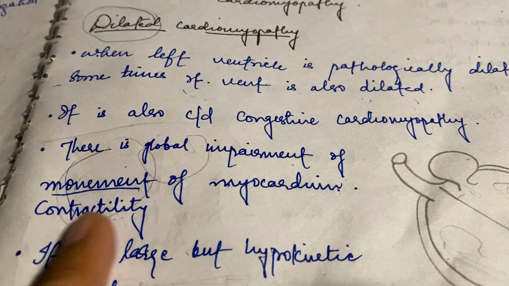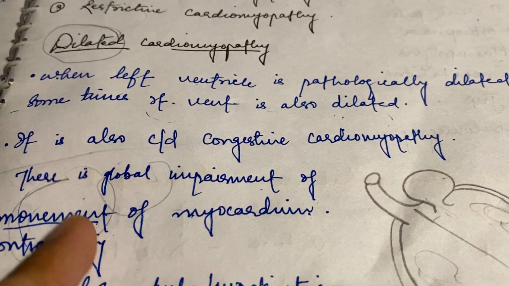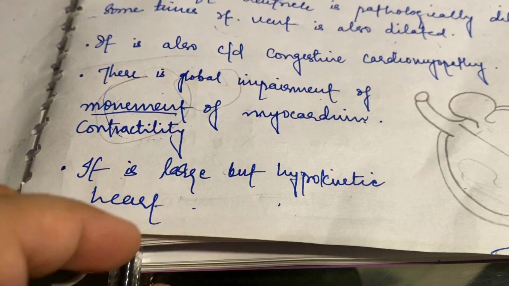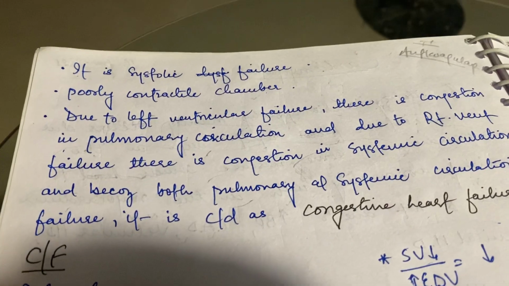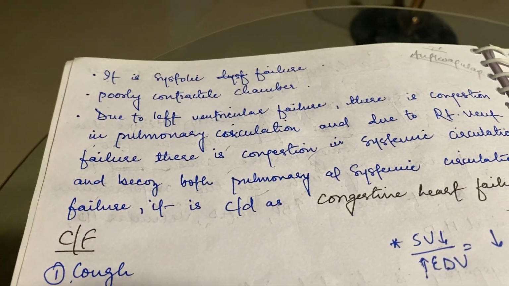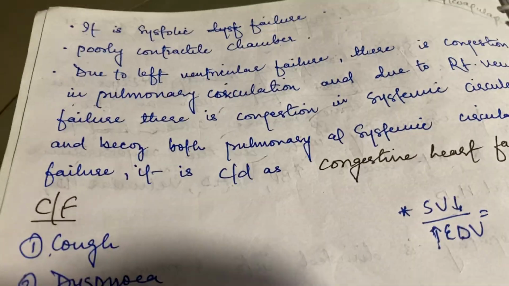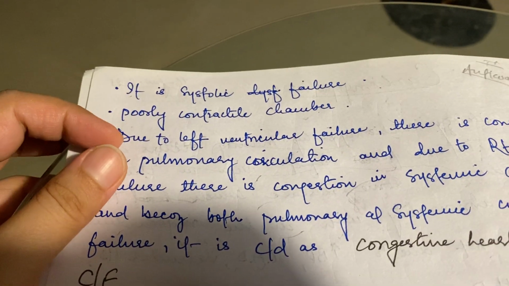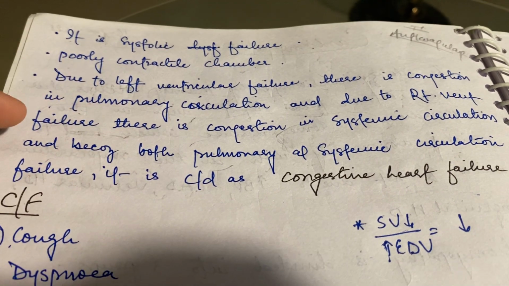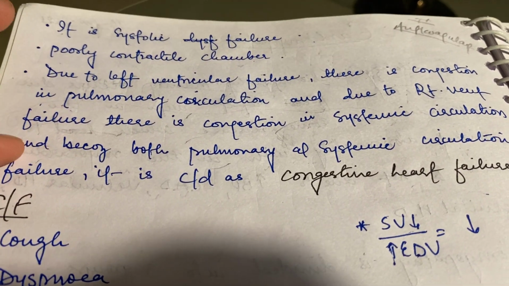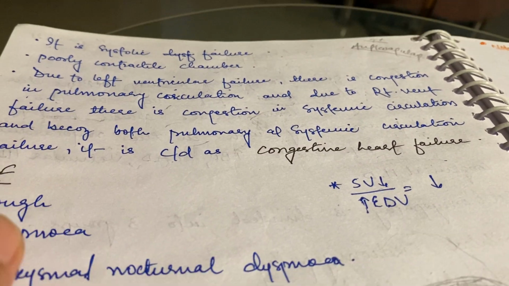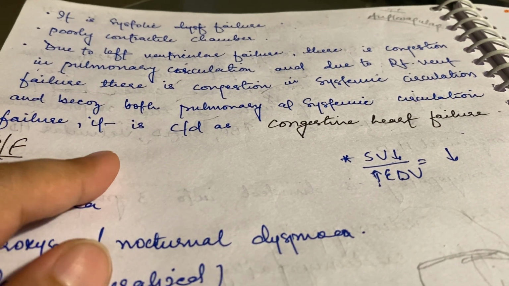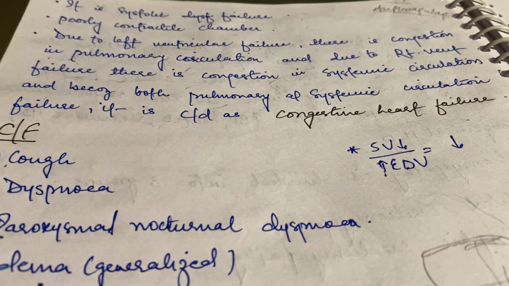There is global impairment of the movement or contractility of the myocardium. It is large but hypokinetic, meaning there is no energy to contract its muscles. So there is systolic failure, a poorly contractile chamber. Due to left ventricular failure, there is congestion in the pulmonary circulation, and due to right ventricular failure, there is congestion in the systemic circulation. Because both pulmonary and systemic circulation fail, it is called congestive heart failure. Okay, now let me show you a diagram.